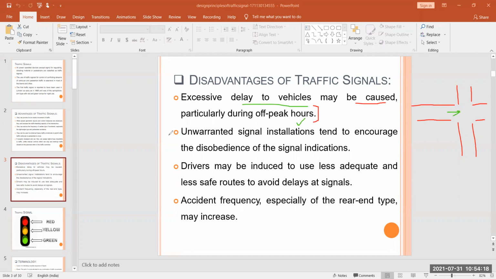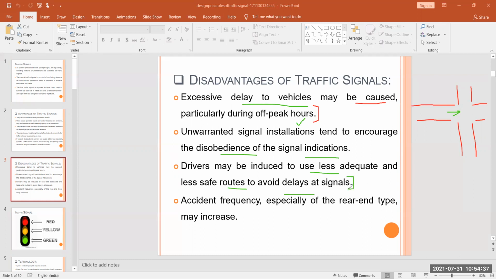Next, unwarranted signal installation tends to encourage disobedience of the signal indication. Next, drivers may be induced to use less adequate and less safe routes to avoid delay at signals.